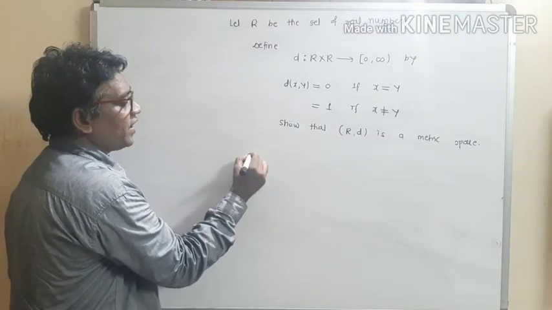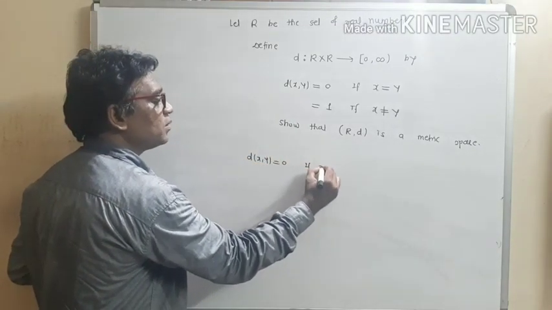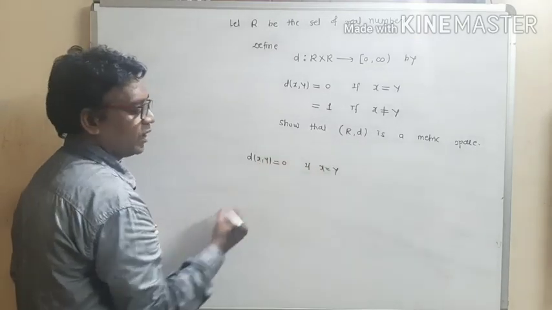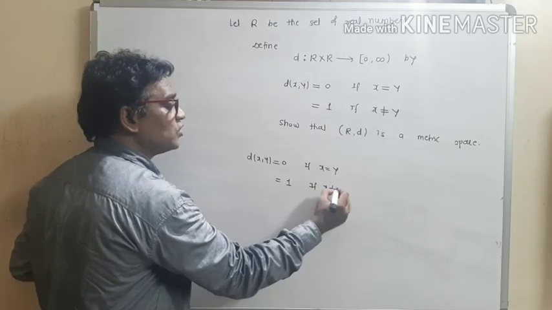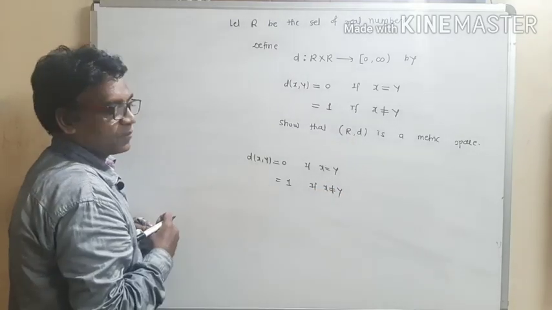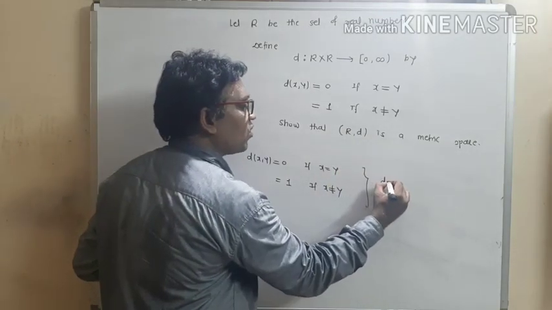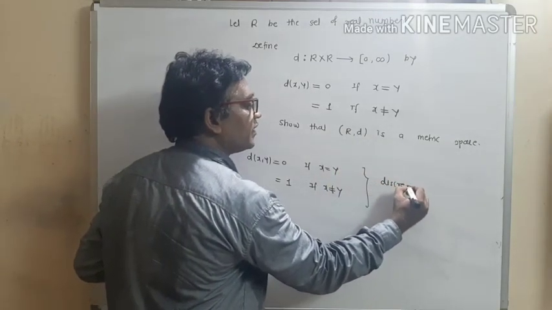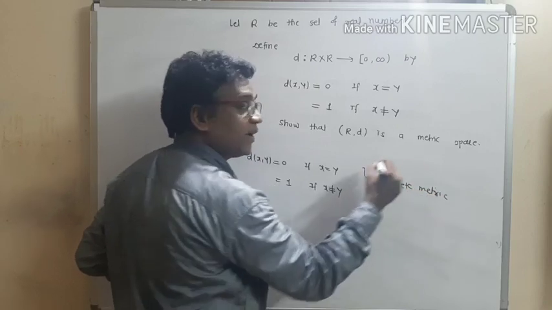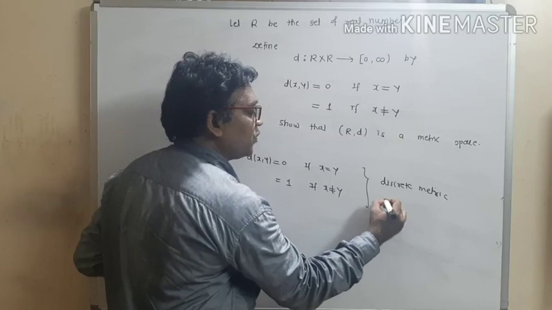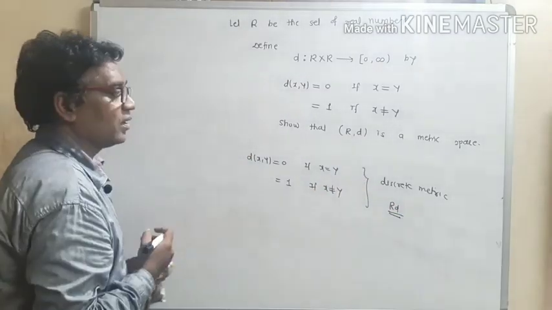Okay, distance of xy is equal to 0, distance is 0 means both the points are equal, and distance is 1 means both the points are different. Show that it is a metric space. Now this particular metric is called the discrete metric, and it is denoted by the notation RD. This is the notation for discrete metric.